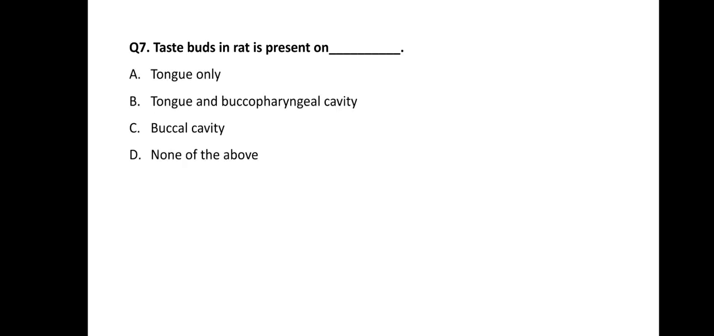Next one, taste buds in rat are present on dash dash dash. Option A, tongue only. Option B, tongue and bucopharyngeal cavity. Option C, buccal cavity. And option D, none of the above. So the correct answer of this question is B, tongue as well as bucopharyngeal cavity. The taste buds in rat are present on tongue and bucopharyngeal cavity.